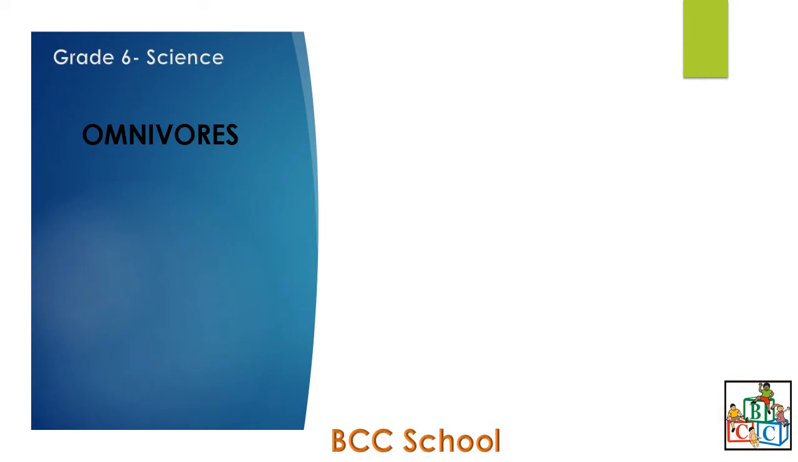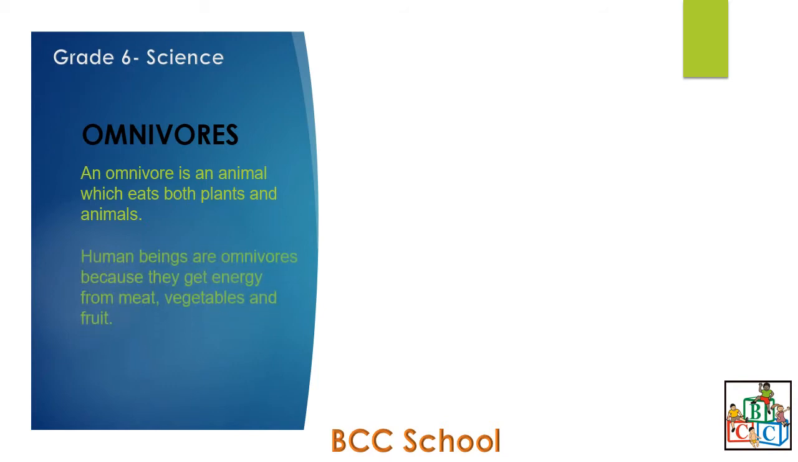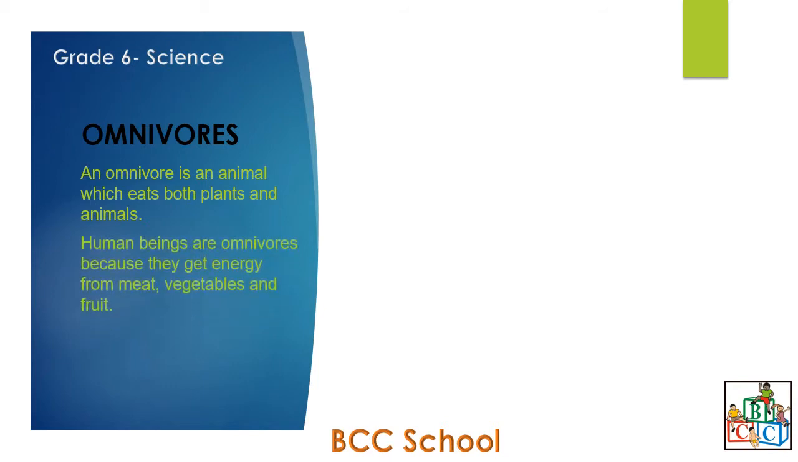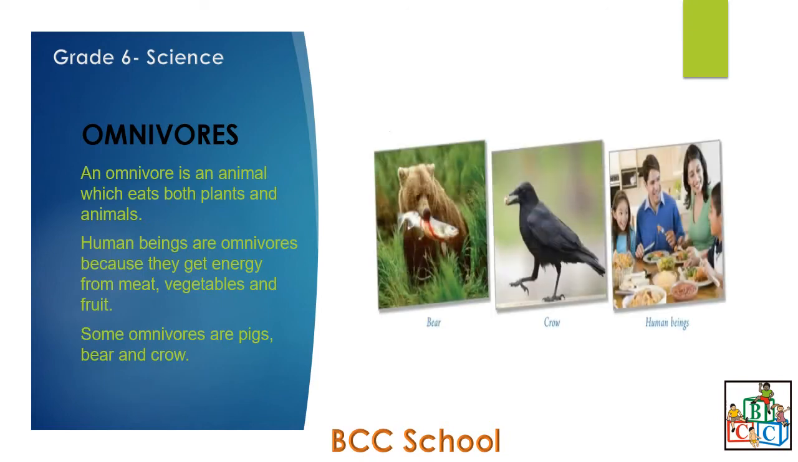Omnivores. An omnivore is an animal which eats both plants and animals. Human beings are omnivores because they get energy from meat, vegetables, and fruit. Some omnivorous animals are pigs, bear, and crow.